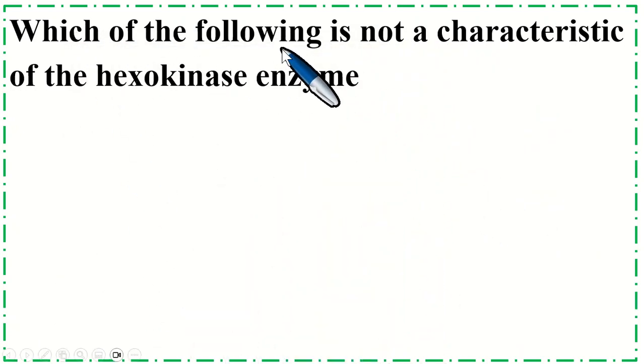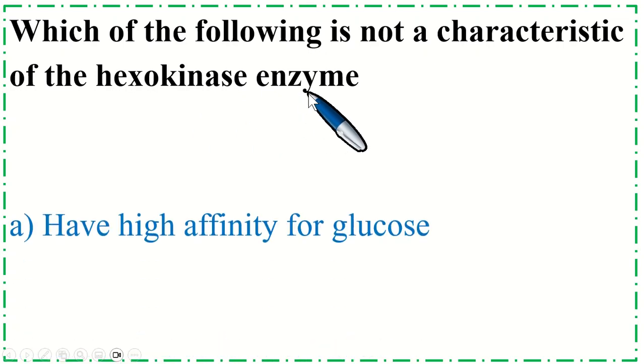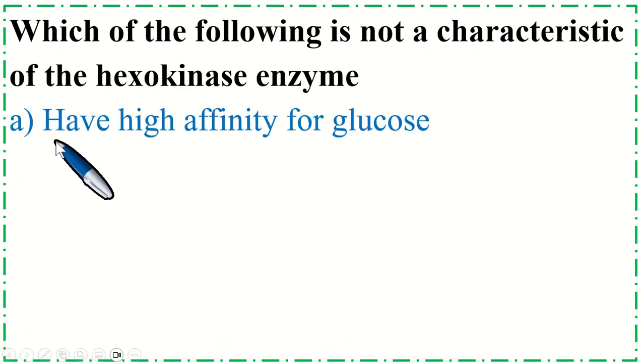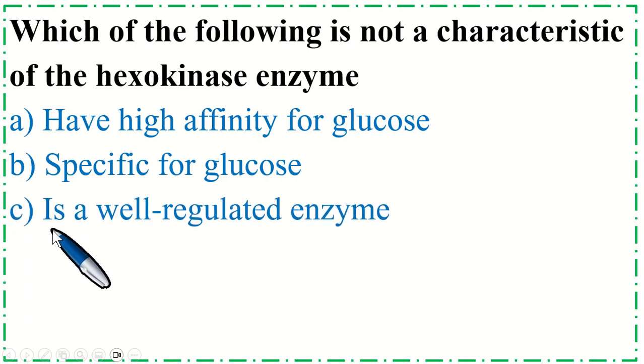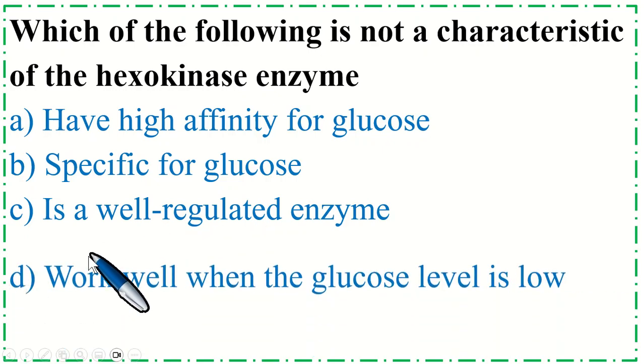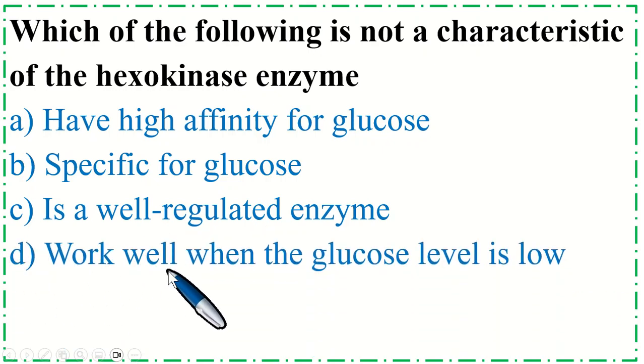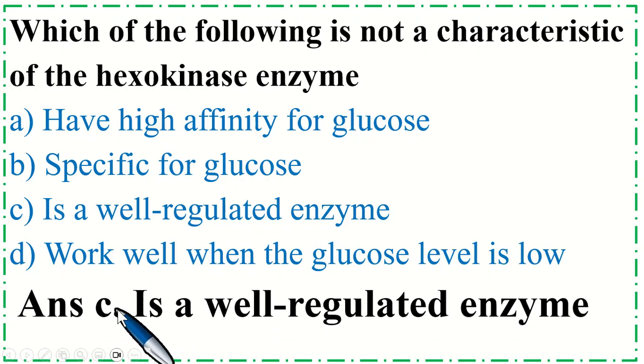Which of the following is not a characteristic of the hexokinase enzyme? Option A have high affinity for glucose, B specific for glucose, C is a well regulated enzyme, D work well when the glucose level is low. Correct option is C, is a well regulated enzyme.